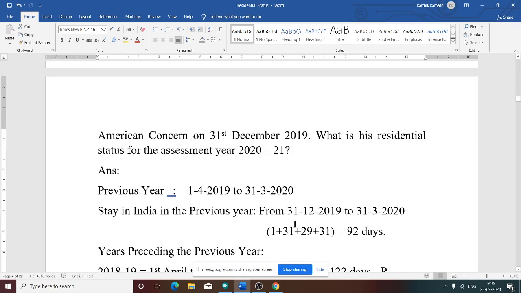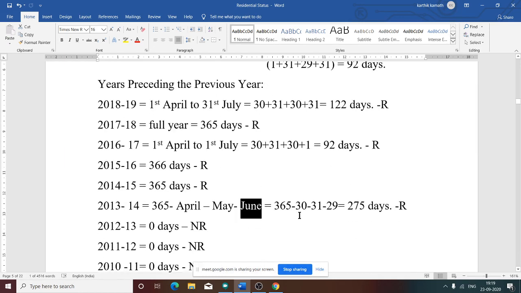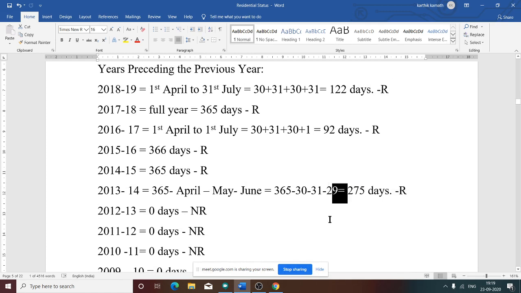So 29 days he was not there in India, and you need to deduct 29 from June. So total number of days he was there in India: 365 minus 30 minus 31 minus 29, 275 days. Whether this total is correct? 275 days.